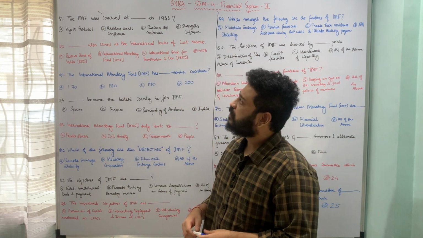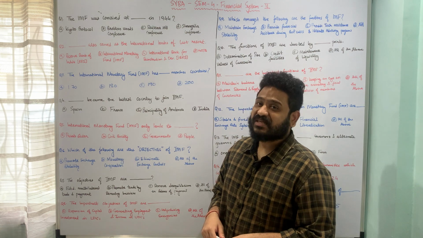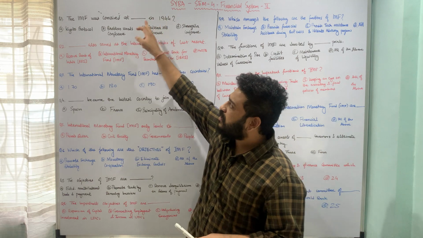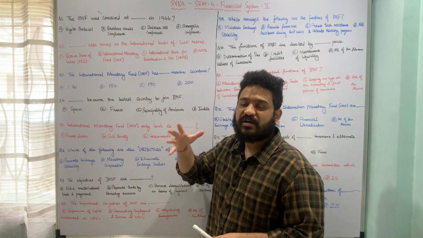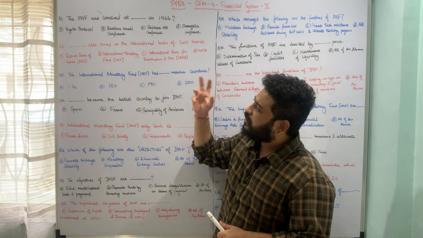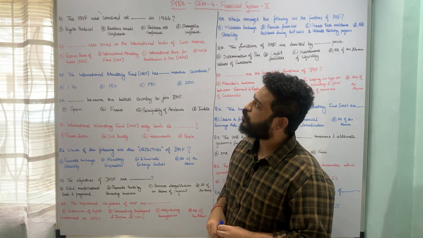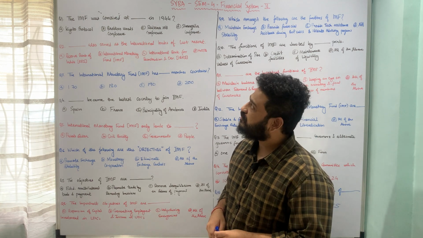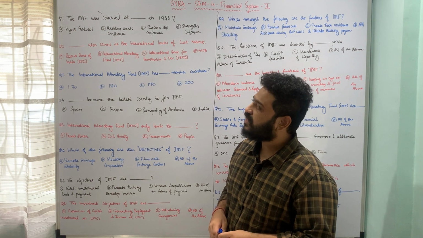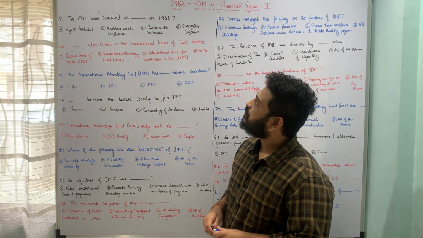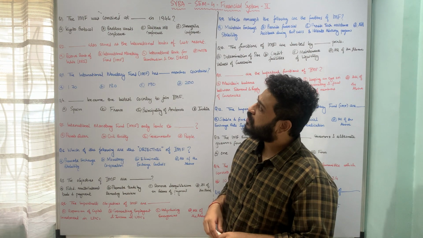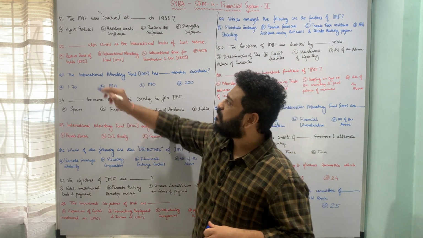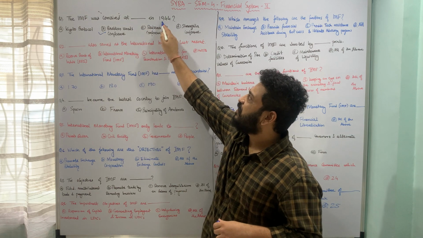So let's get started. The first question is, the IMF was conceived at dash in 1944. When was the idea of the International Monetary Fund conceived? Was it A, during the Kyoto Protocol in 1944, B, the Bretton Woods Conference 1944, C, the Raisina Hill Conference 1944, or D, the Shangri-La Conference 1944? So here the idea of the International Monetary Fund was conceived at the Bretton Woods Conference in the year 1944.